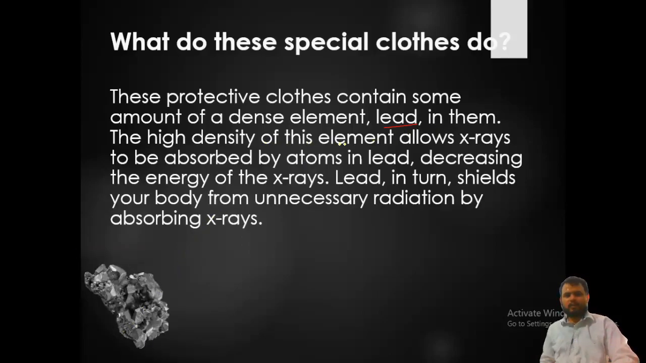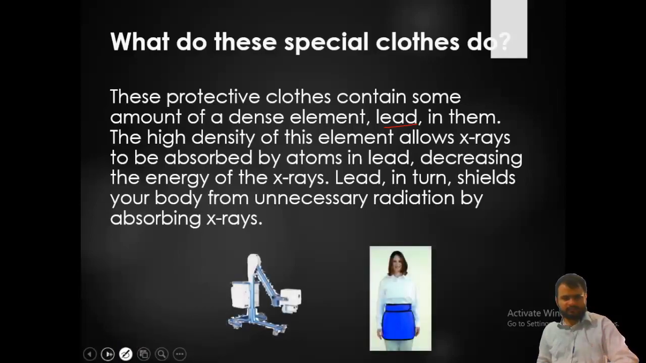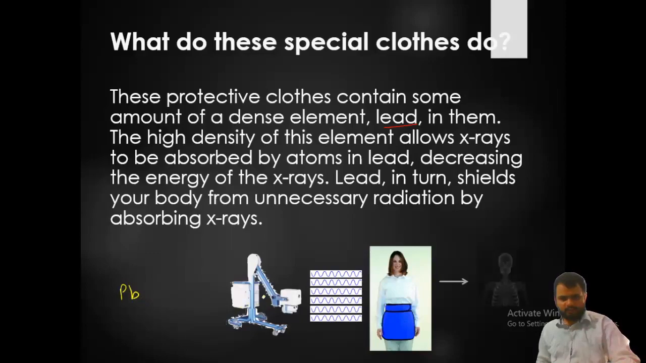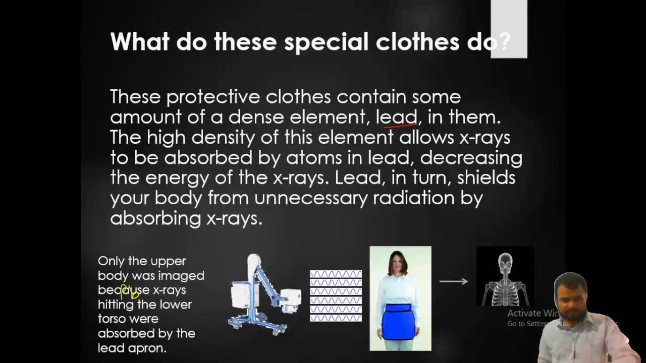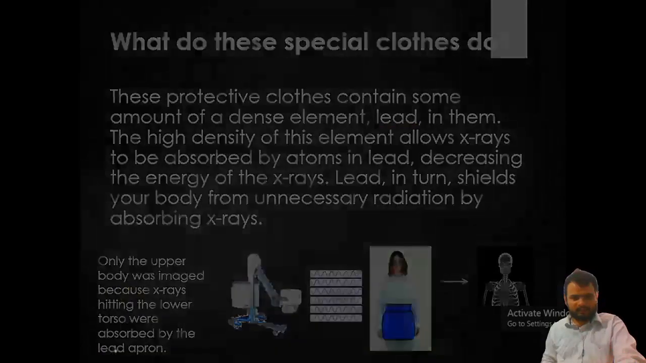The high density of elements allows X-rays to be absorbed by the atoms in lead, decreasing the energy of the X-ray, and lead in turn shields your body from unnecessary radiation by absorbing X-rays. So here you can see the picture of lead, represented by Pb. In this diagram only the upper body was imaged, because X-rays hitting the lower torso were absorbed by the lead apron. You are seeing this lead apron, and due to this lead, only the upper body is imaged.